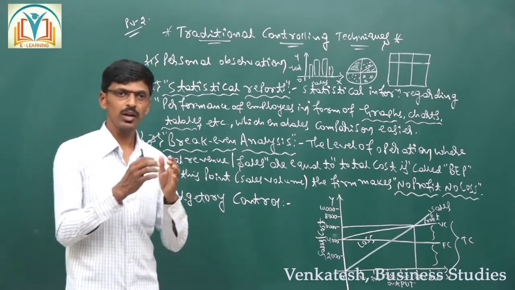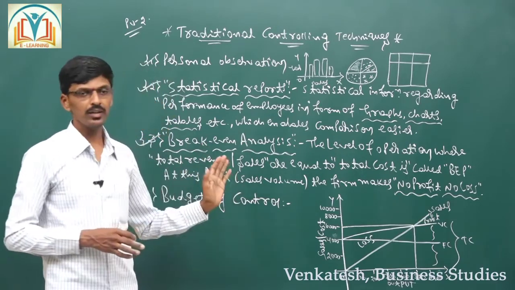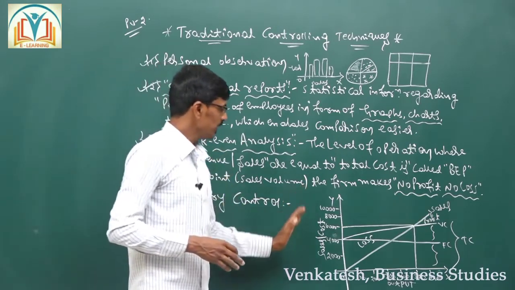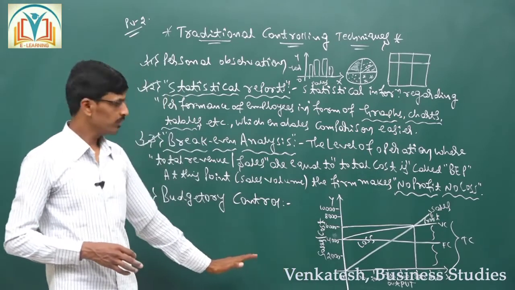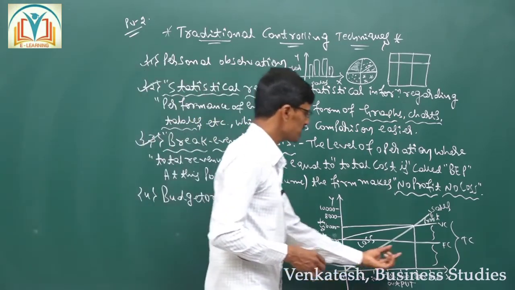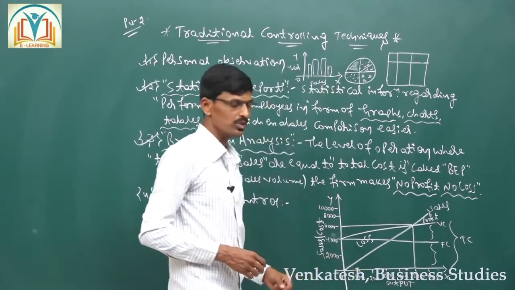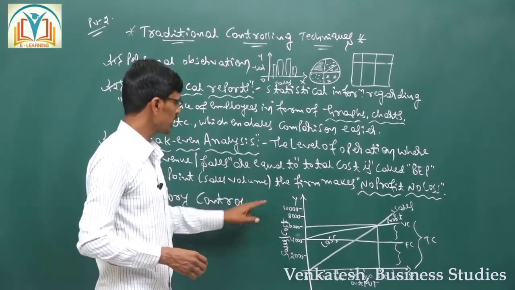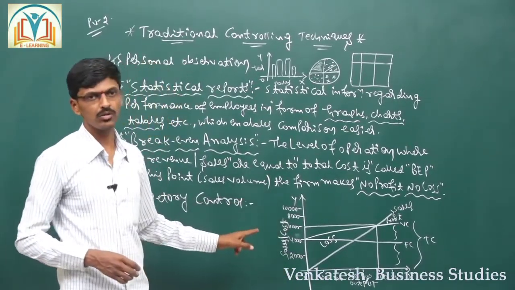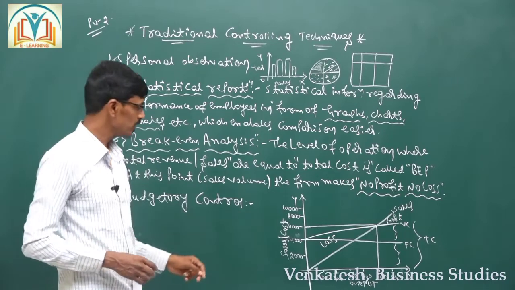Hope you are all aware of this, and it can be represented in a diagram or graph, where the OX axis indicates output and on the OY axis sales or cost is recorded.